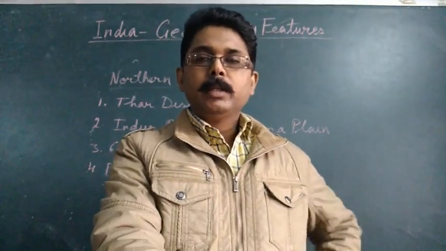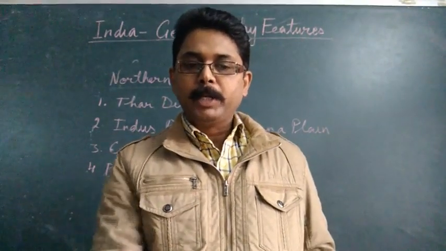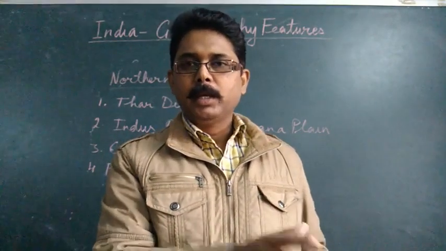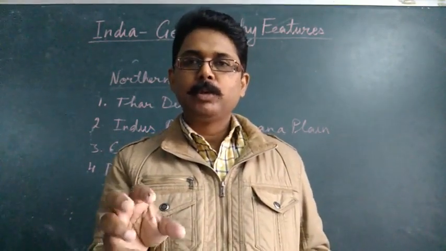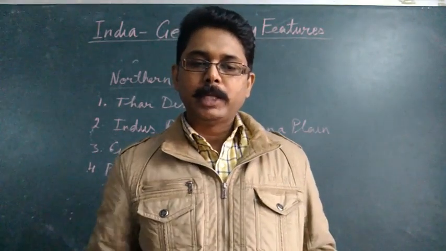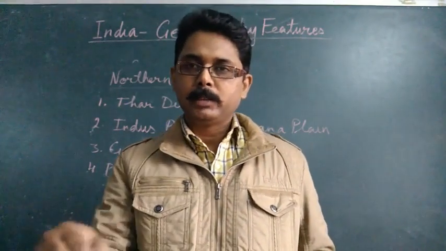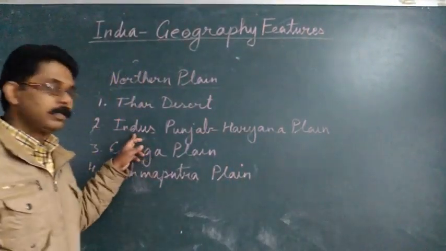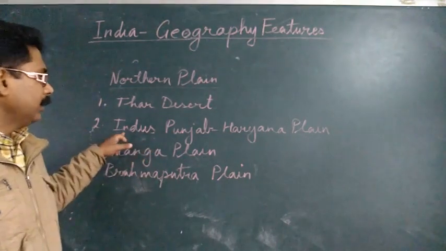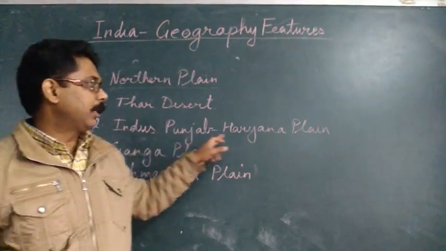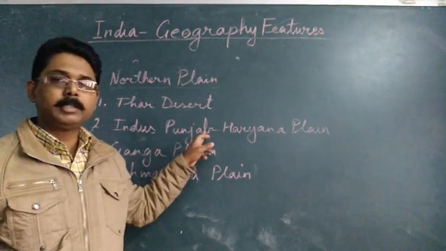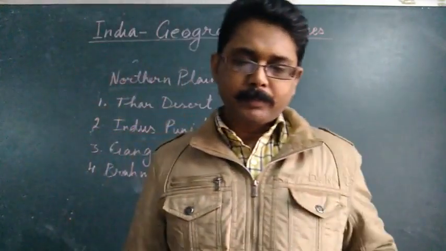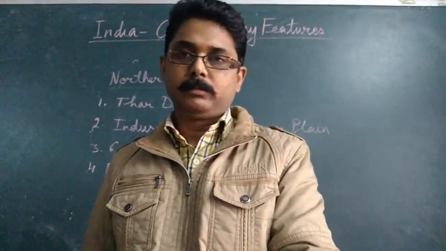Now, as I already explained to you, the major part of this Punjab plain lies in Pakistan, and the Punjab plain which lies in India is only 1/3. So this whole fertile patch of land which is found in India, we also call Punjab. Okay, so this is the second division. It is also known as Indus Punjab Haryana plain, because this plain spreads up to Haryana, both 2 states. Now next is the deltaic plain